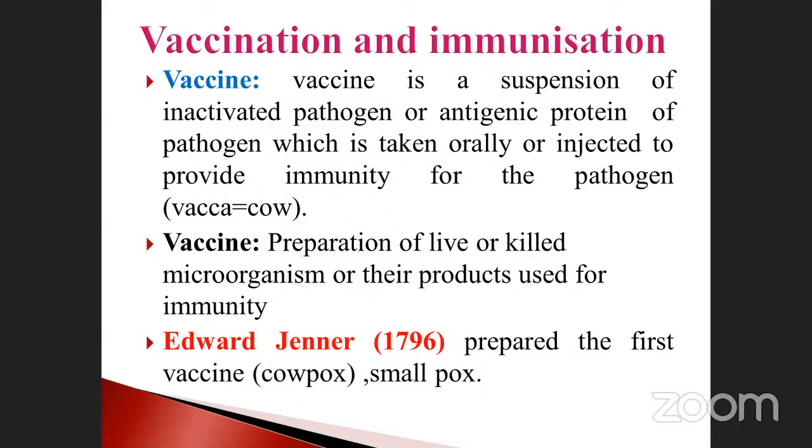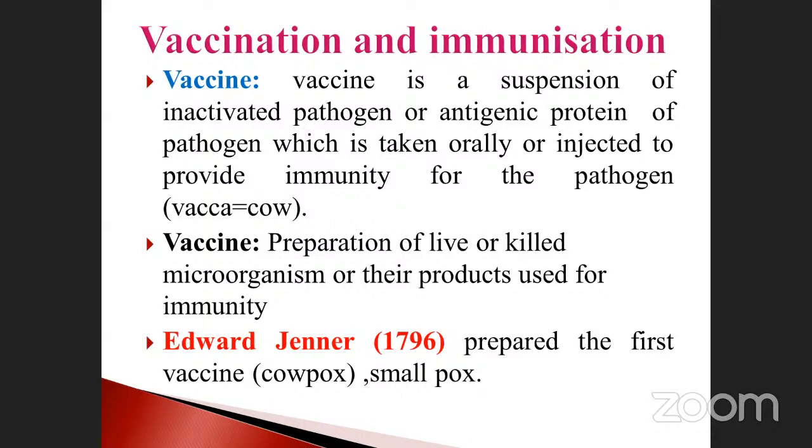This is very, very important for your future. Okay, don't forget it. When you are going to study to be a doctor, you have to know vaccination. So a vaccine is a suspension of the inactivated pathogen or antigenic protein of the pathogen, which is taken orally or injected to provide immunity against the pathogen. Sometimes they may be given orally, like the oral polio vaccine. Sometimes it may be injected. Most of them are injected only, isn't it? That is called an injectable vaccine.